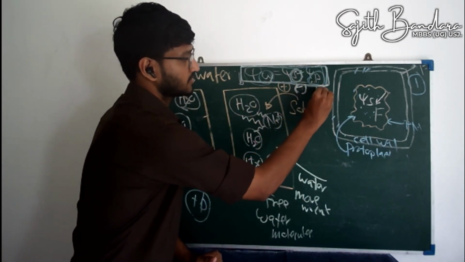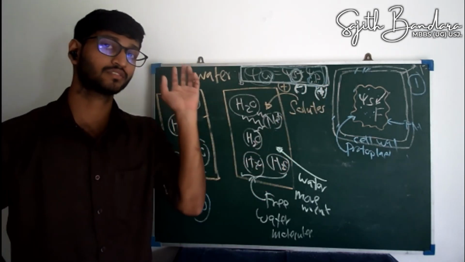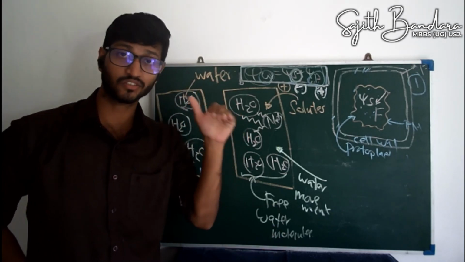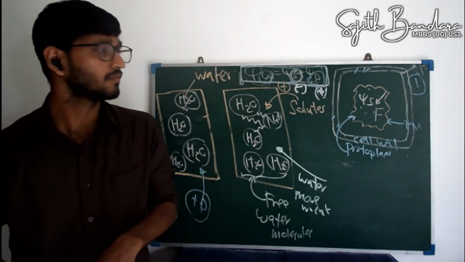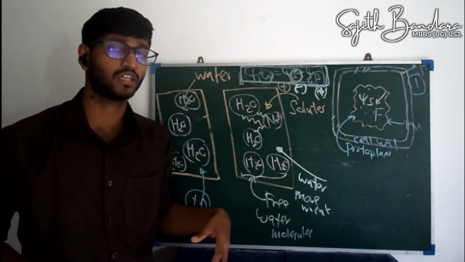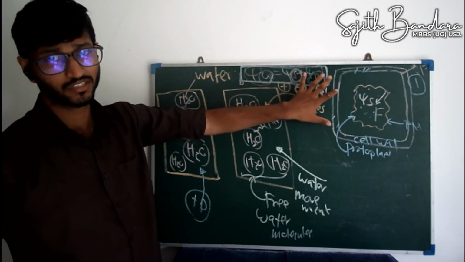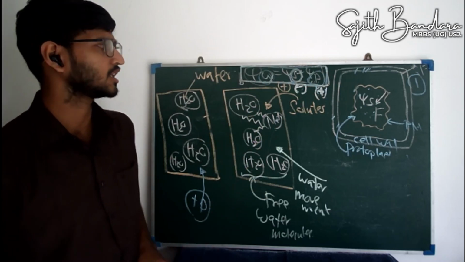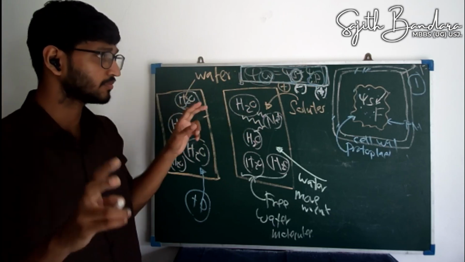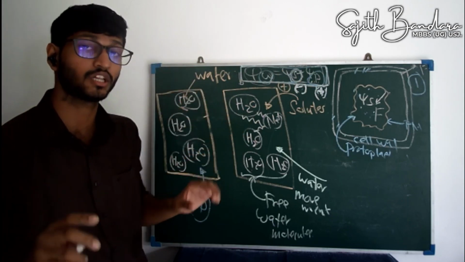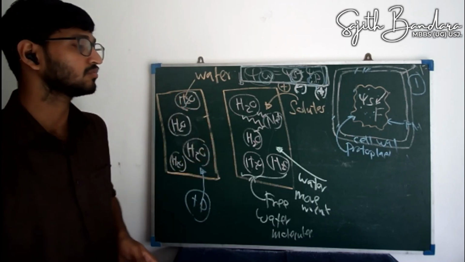But remember, this is not always. Sometimes this can be negative because there is something called ascent of sap. Okay, if you want me to do a video about that, please comment below. But in ascent of sap, you have a negative pressure potential. So therefore, pressure potential is mostly positive but can be negative as well. So this is how this equation stands. Now you have to know water potential equals solute potential plus pressure potential with an understanding. If you have this understanding, then you can work out most of the sums.